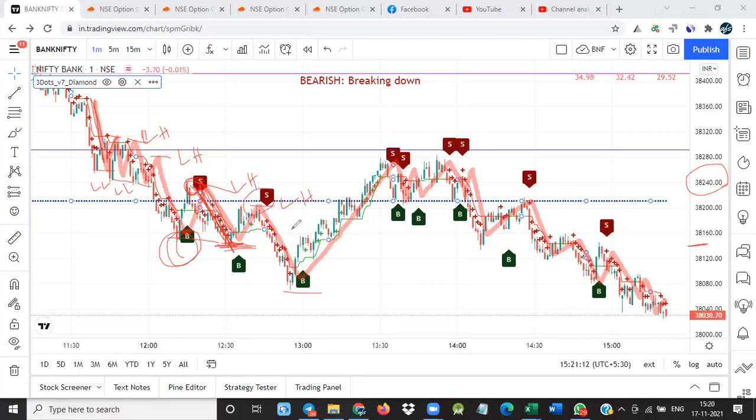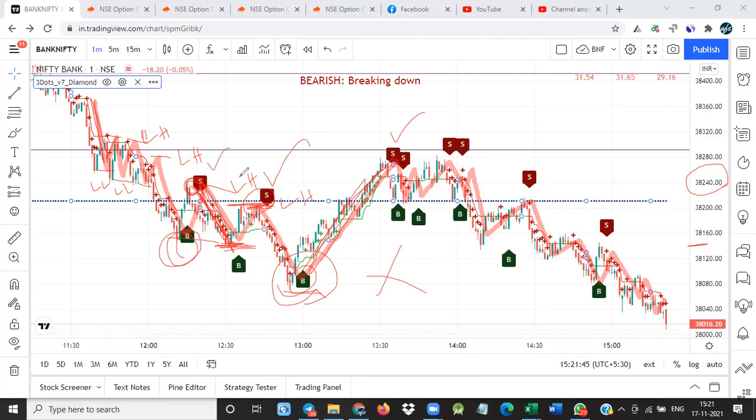Similarly, here also you can take the trade. And here you see this one again went up to the previous resistance. This was resistance, and it was broken and went up. That time, see, I already told you, you're not supposed to take trade on the lower side. Here, not supposed to take the trade. You have to take the trade here only. Or here you have to take the trade. Here you have to take the trade.